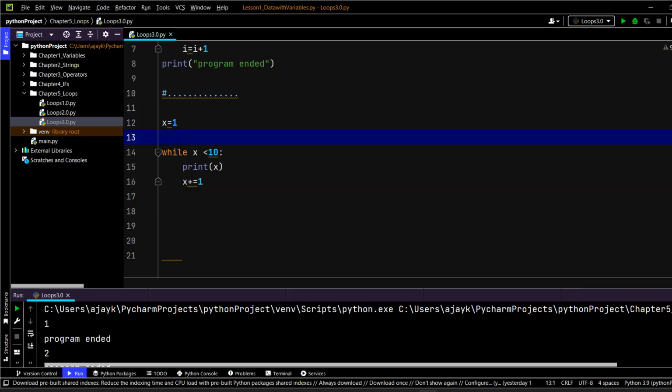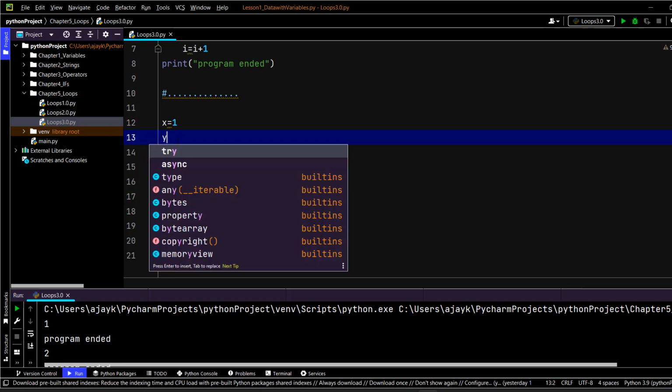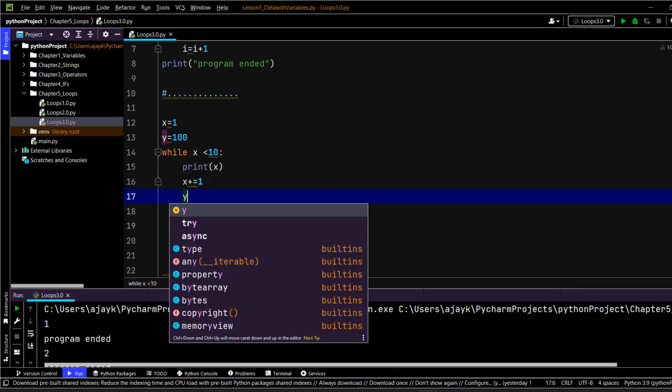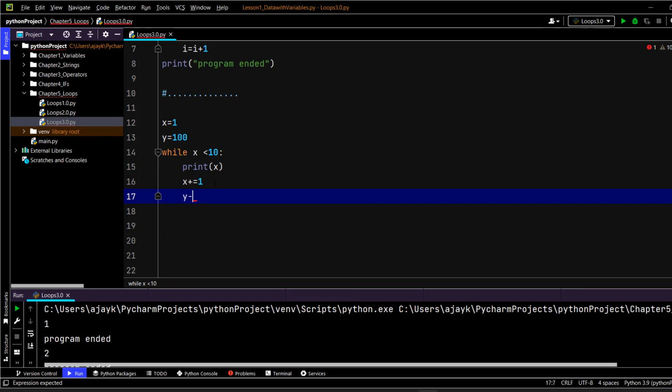Maybe I can set some variable here. So let's say the variable y is 100. Every time, I'm going to subtract 10 from y, so y equals y minus 10 basically.